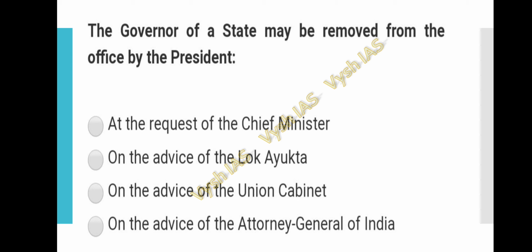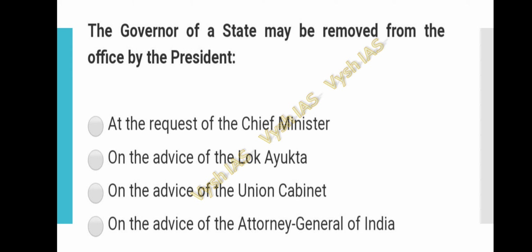The governor of the state may be removed from the office by the president. Okay, the governor of the state can be removed through what is the question? Option A, at the request of the chief minister. Option B, on the advice of the Lokayukta. Option C, on the advice of the union cabinet. Option D, on the advice of the attorney general of India.